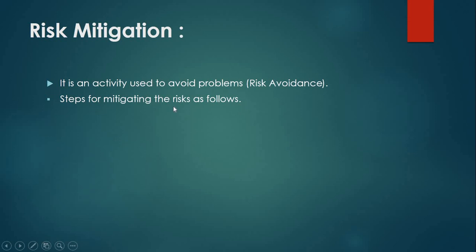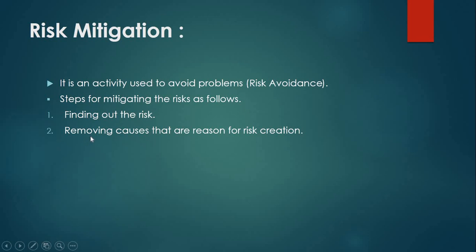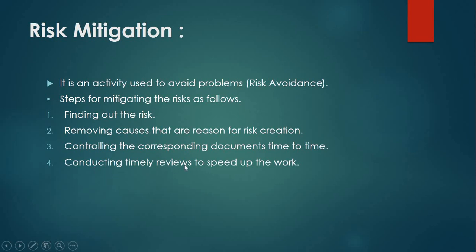The steps for mitigating the risk are as follows. The first step is finding out the risk. Second, removing the causes that are the reason for risk creation. We have to remove the causes that can make a risk. Third is controlling the corresponding documents from time to time. And fourth is conducting timely reviews to speed up the work. By these things we can mitigate or avoid the risk. It means if a risk becomes reality, before that we can find it out. So this is the risk mitigation part.